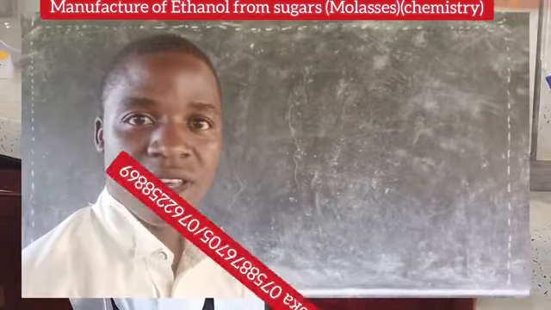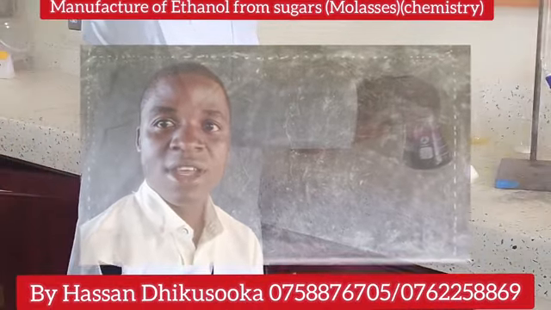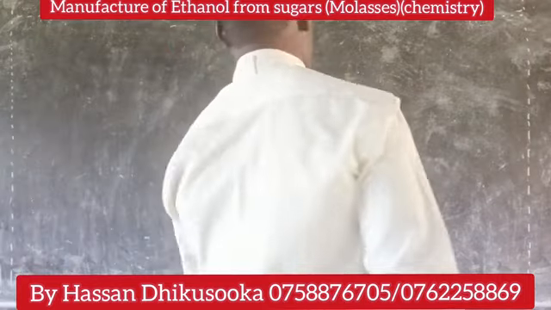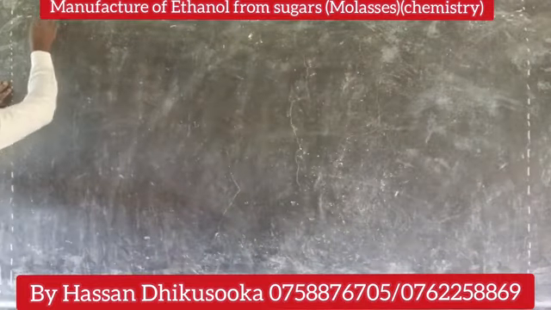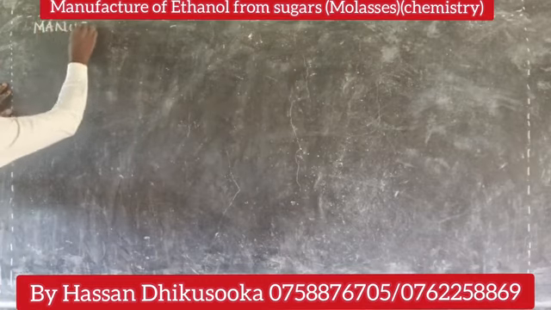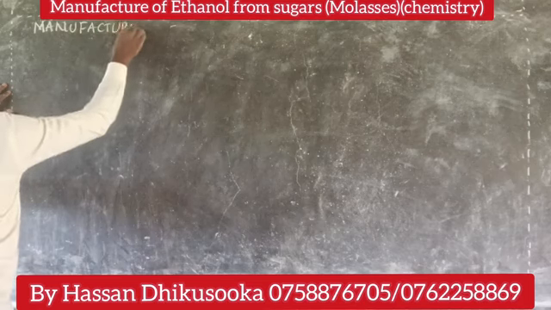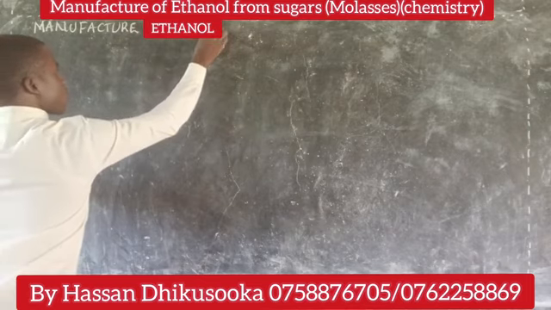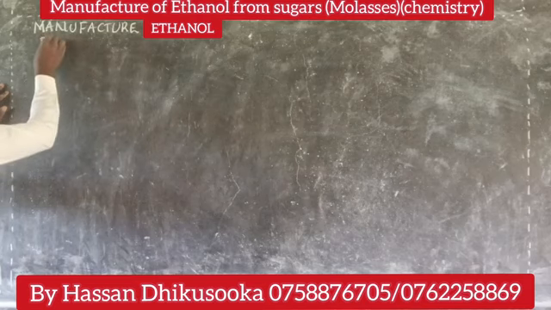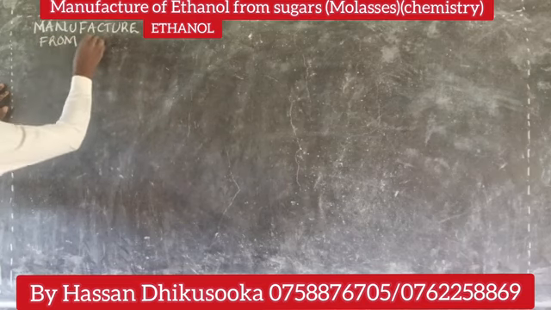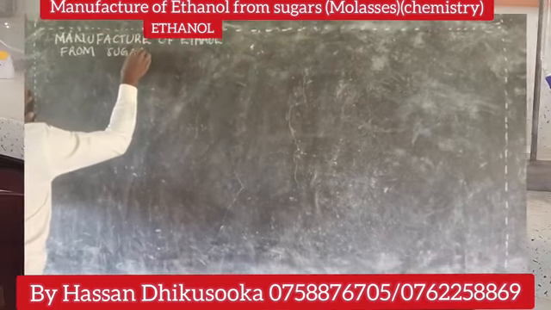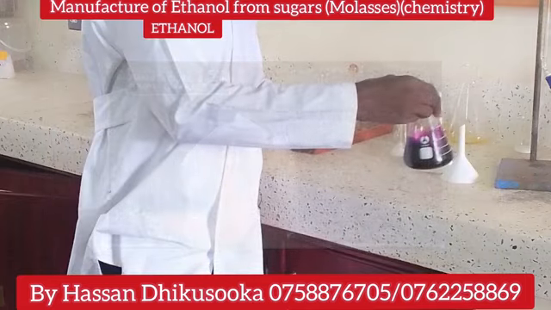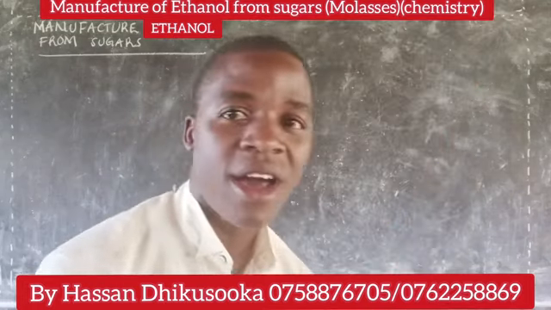Let us first look at the manufacture of ethanol from sugars. Last time we looked at the manufacture of ethanol from starch. Today we want to look at the manufacture of ethanol from sugars. That's now our major concept.